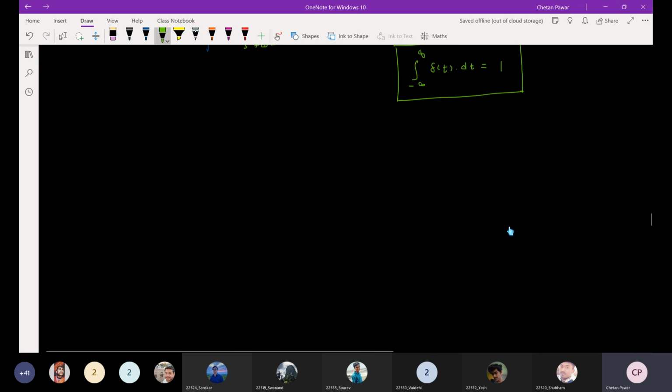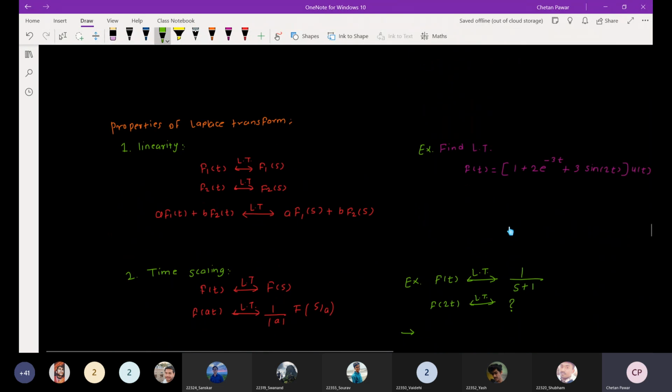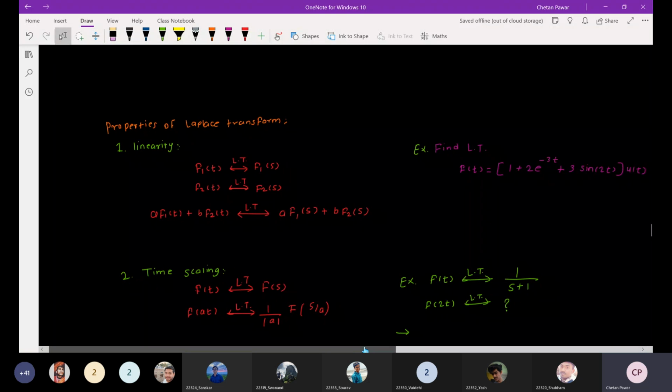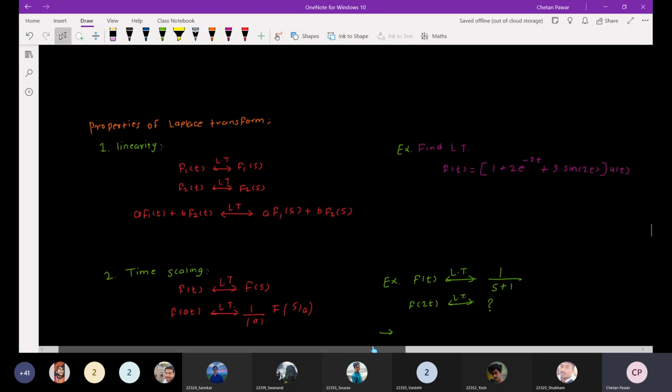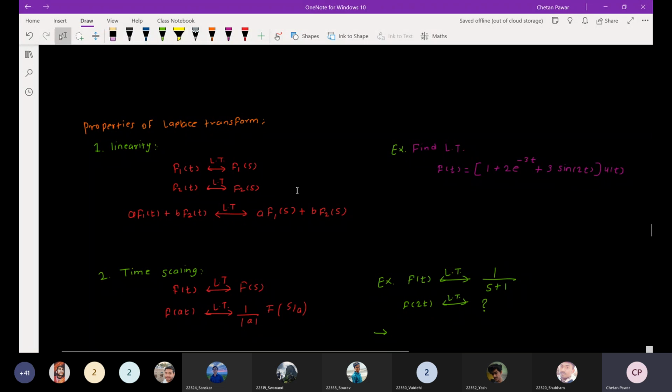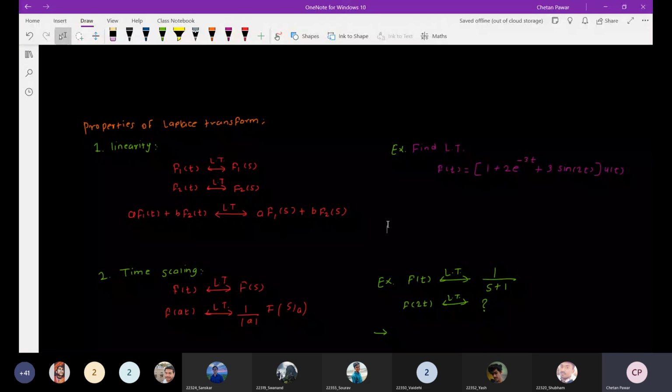After dealing with this, we will start with the properties of the Laplace transform. The first property is the linearity property, or the superposition property. You may have used the superposition theorem in network analysis or circuit theory.